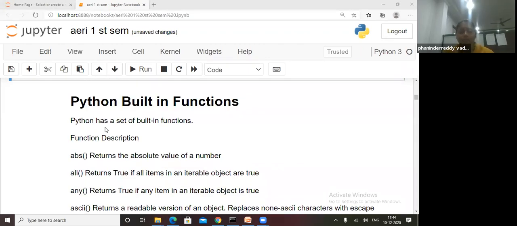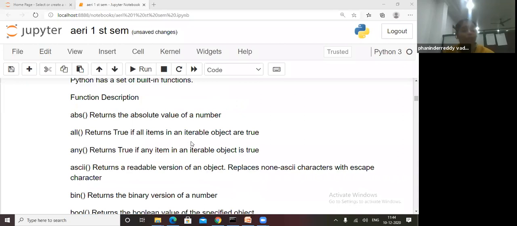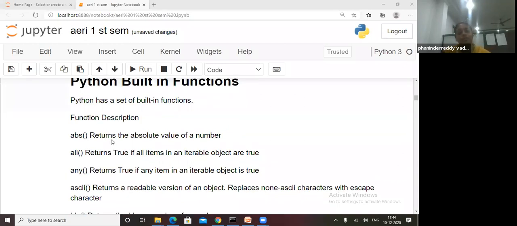See, in Python, the built-in data types, there are many function descriptions. Abs, all, any, ASCII. Abs means absolute value of a number. It will return the absolute value of a number, and all will return true if all the items in an iterable object are true.